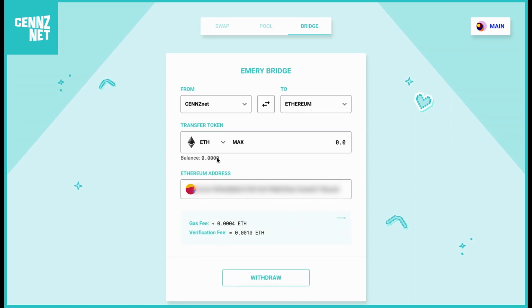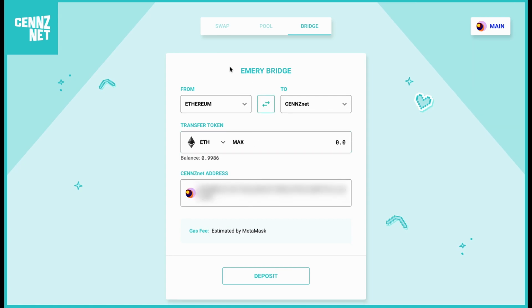Now we have no balance of Ether in our CENNZnet wallet, and if we check by switching the arrows how many we have on our MetaMask, we can see it is close to 1.